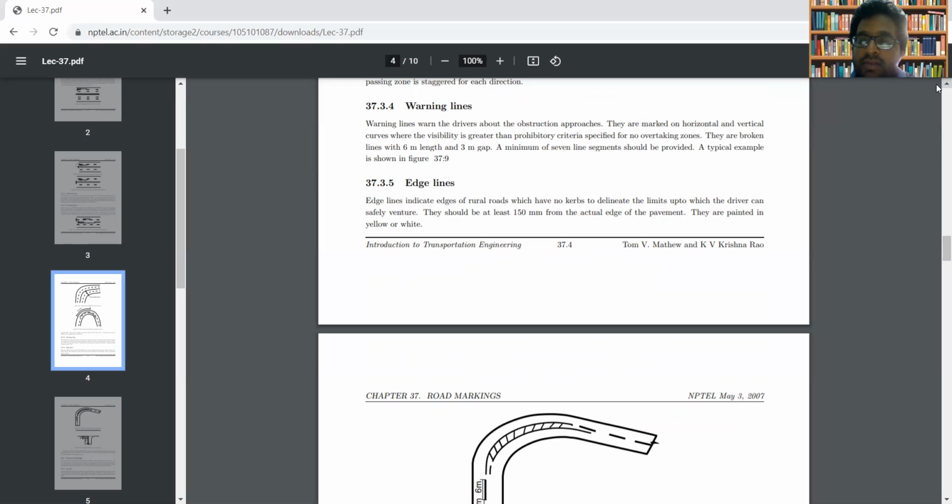So edge lines will be at least 150 mm from the actual edge of the pavement. And this edge line should be painted in yellow or white. Yellow or white should be the color of the edge line.